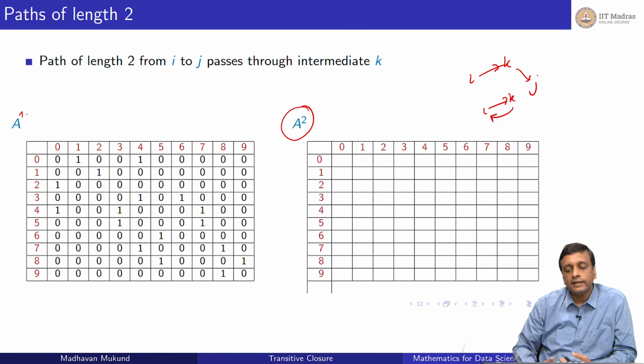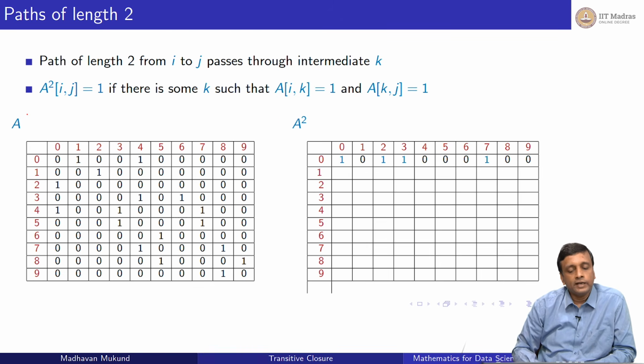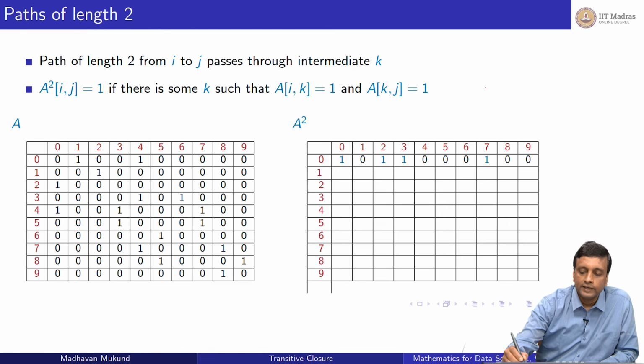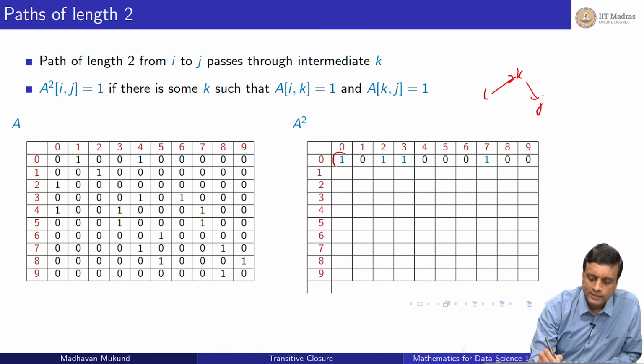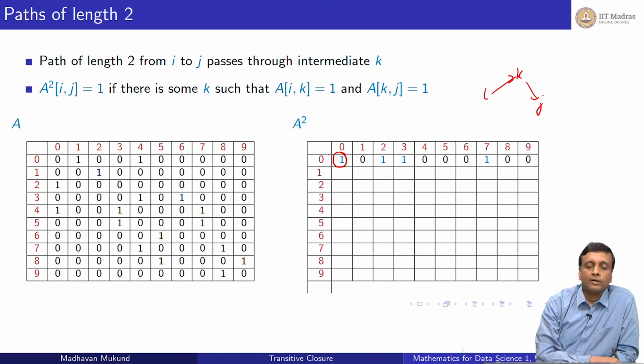So how do we fill in the entries of A square from A? A square ij is 1 if there is some k such that a ik is 1. So there is a path of length 1 from i to k, and a path of length 1 from k to j. So I look at this entry. Why is there an A squared entry from 0 to 0?